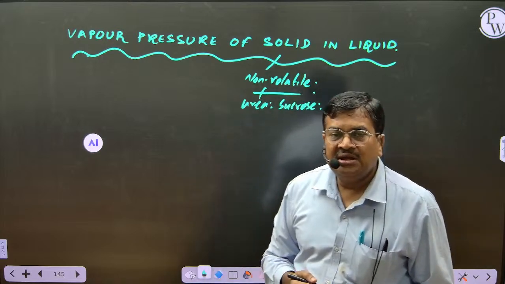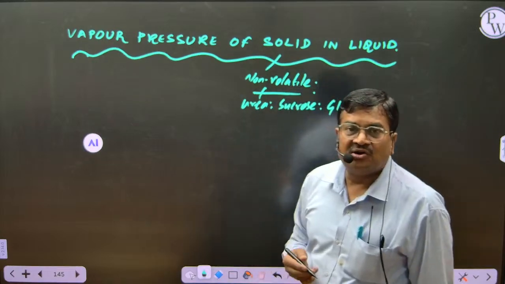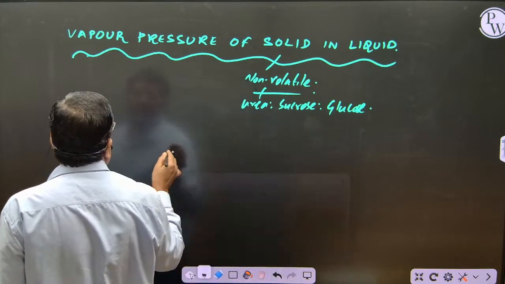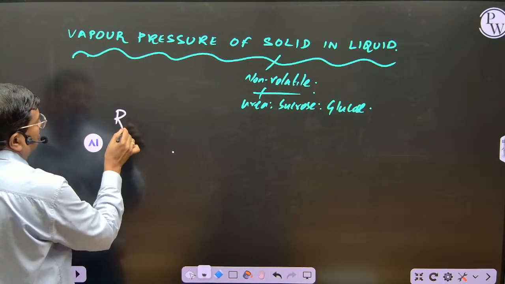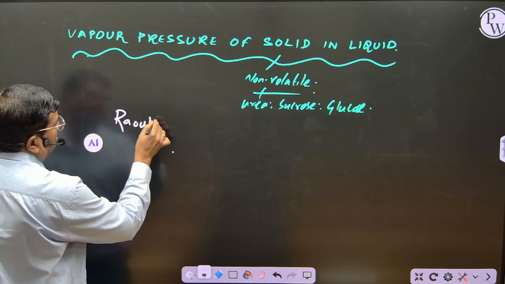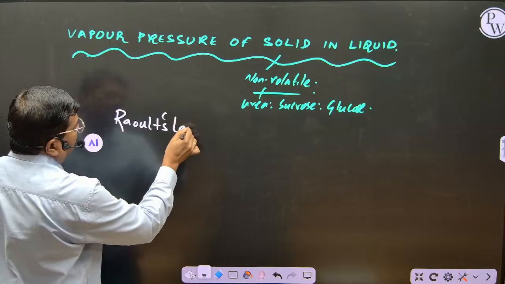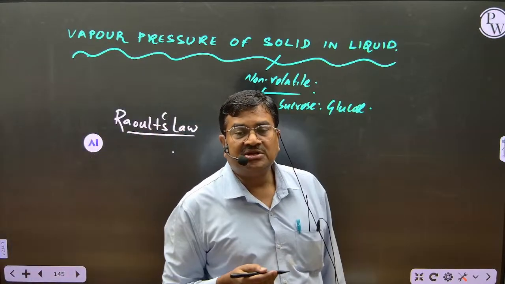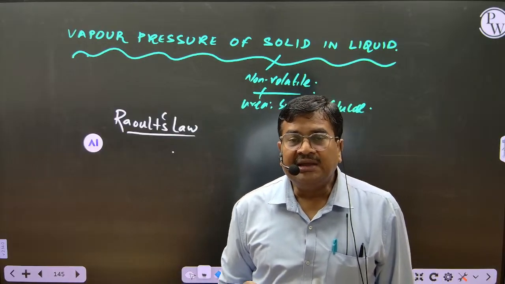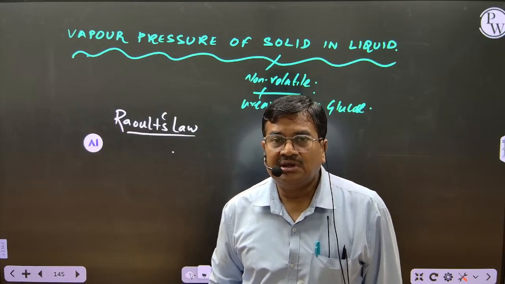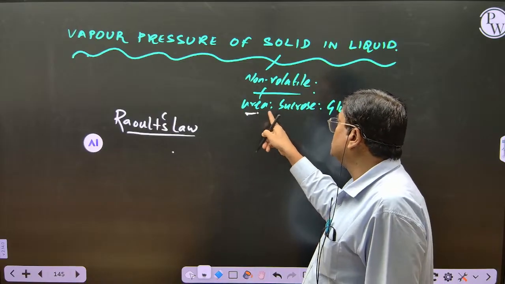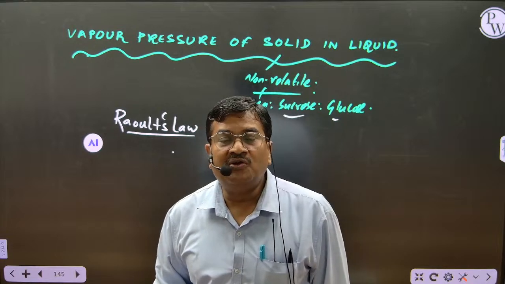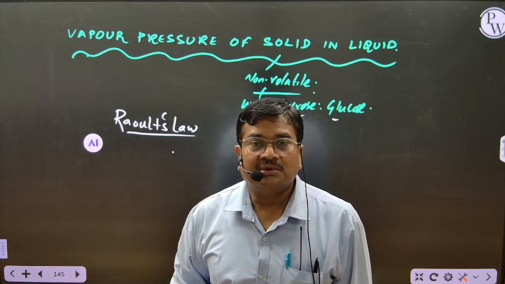Now observe here. What is the name of the scientist? Raoult's law. We discussed it in the last class, recollect Raoult's law. Now very important, what Raoult's law said: the vapor pressure of a solution containing non-volatile solute, like urea, sucrose, glucose, is directly proportional to mole fraction of its solvent.